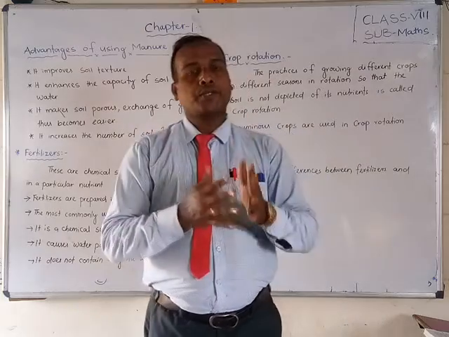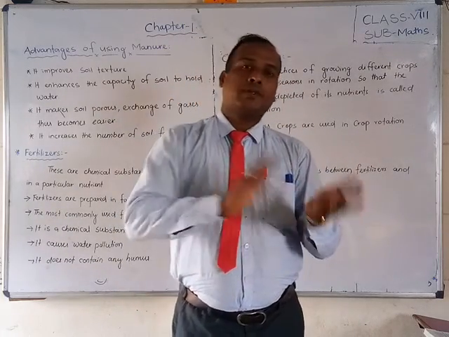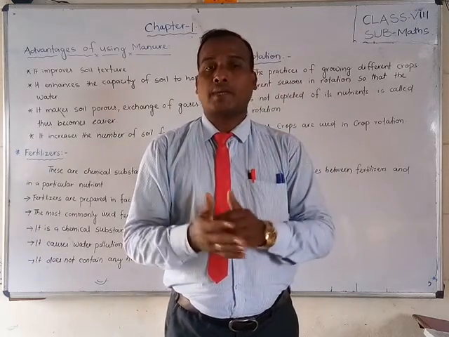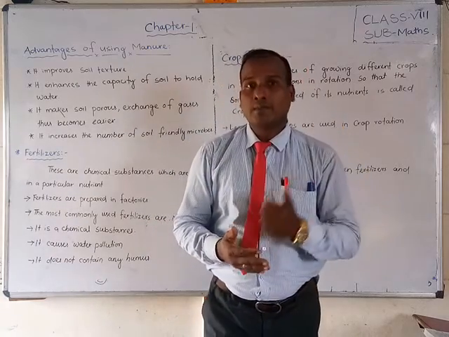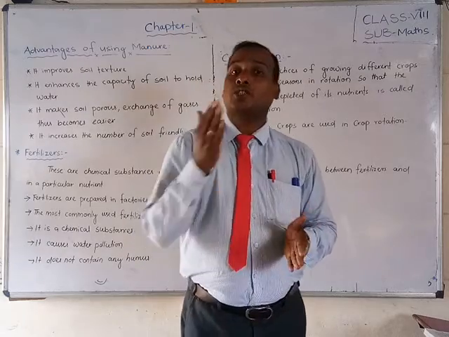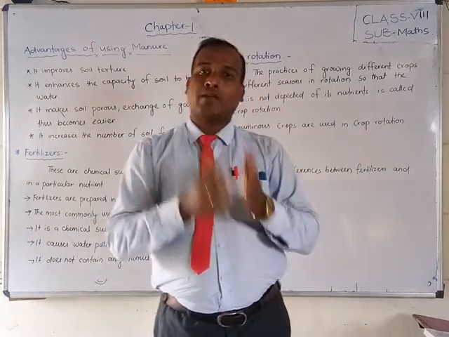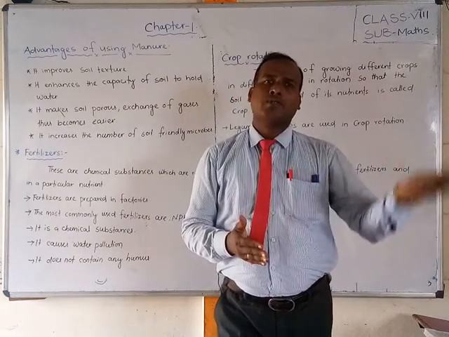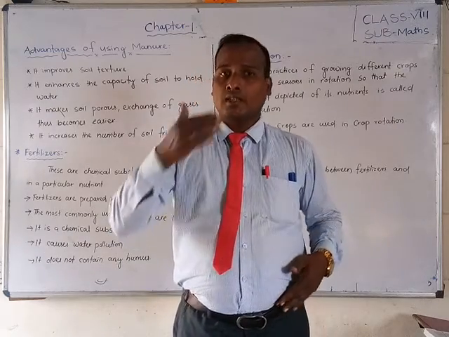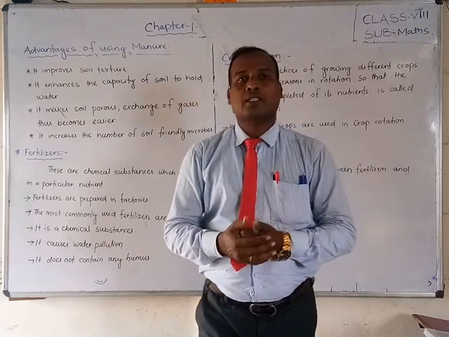Students, today we are going to continue our first chapter, crop protection. In the previous video you already studied the agricultural practices. There are 7 basic practices. One is preparation of the soil, second is sowing of the seeds, third is application of manure and fertilizers. You have already studied preparation of soil and sowing of seeds. About manure, you studied that in the previous video.